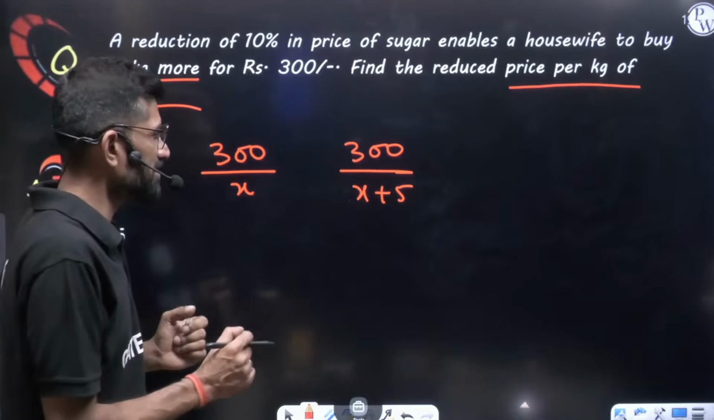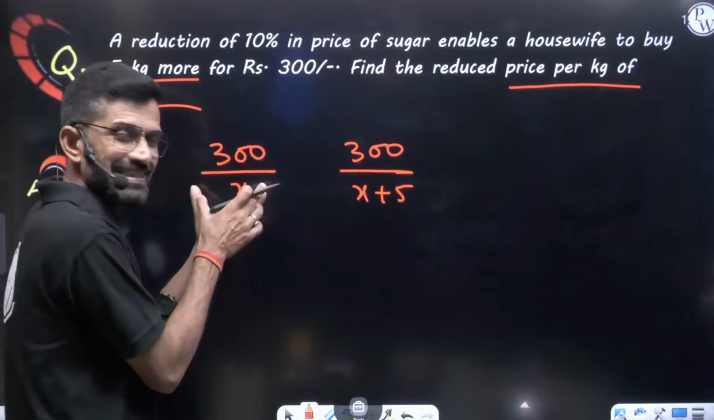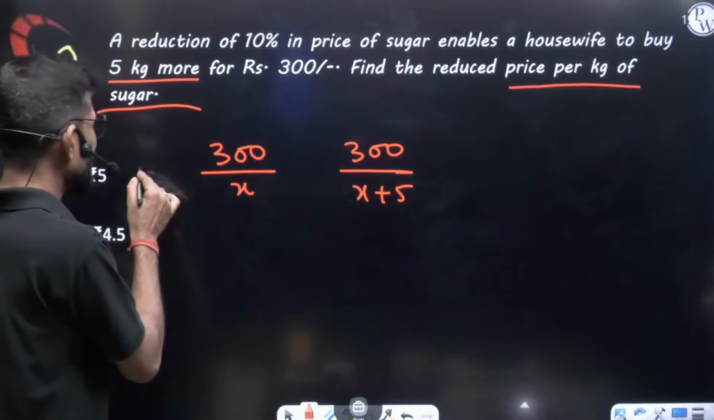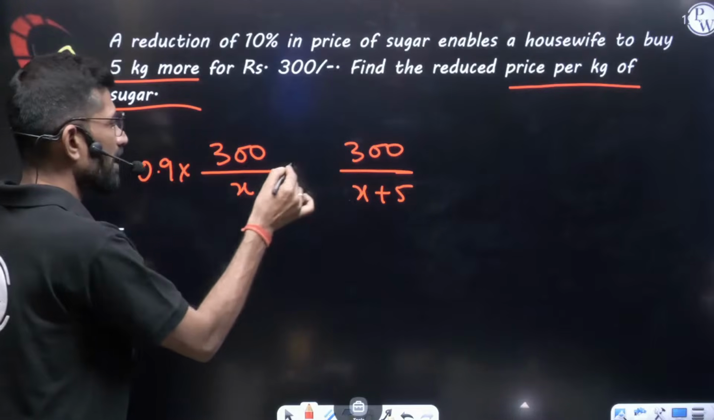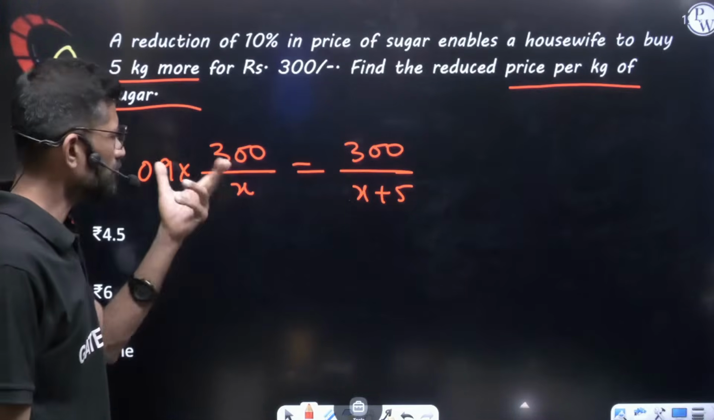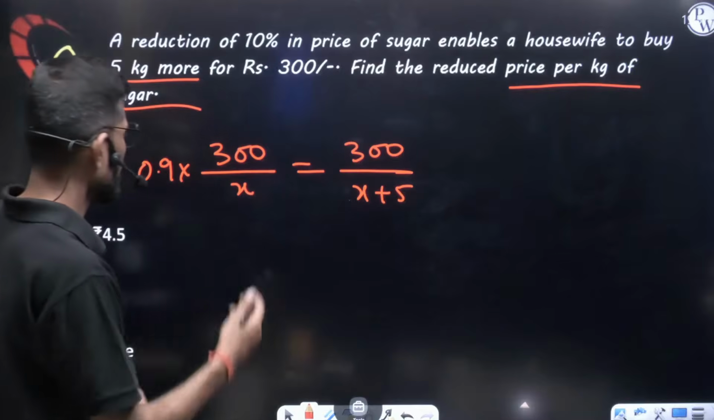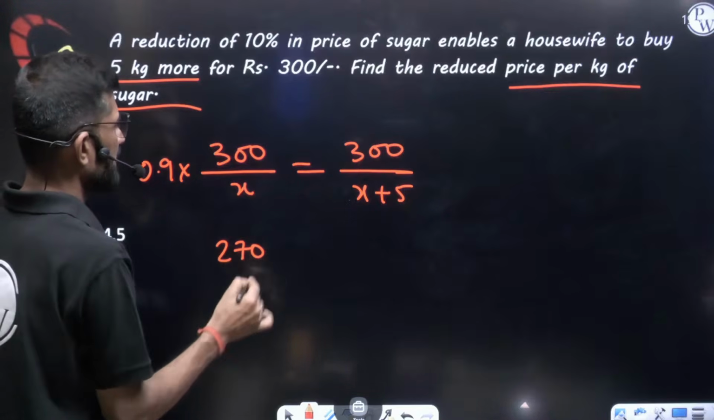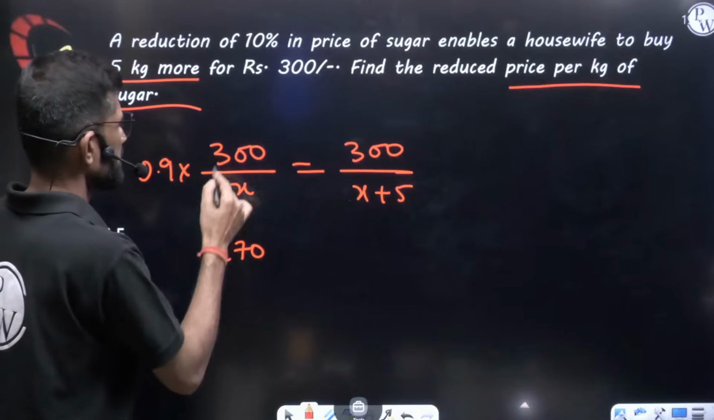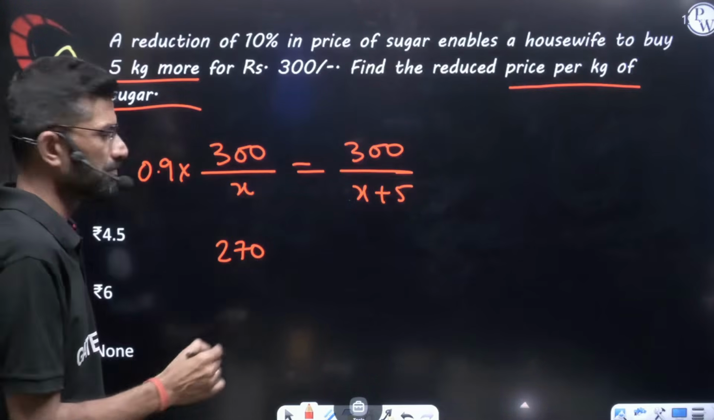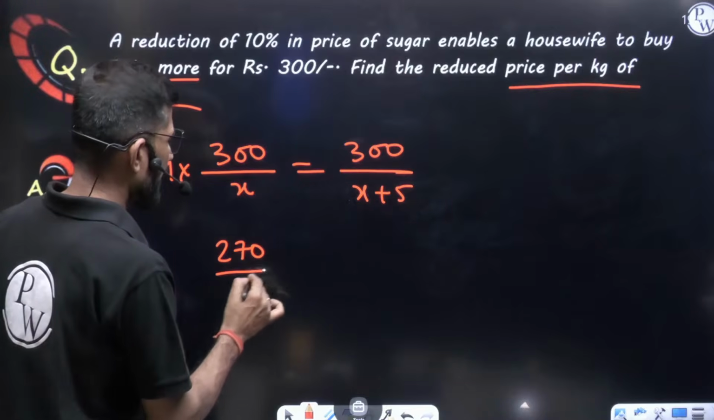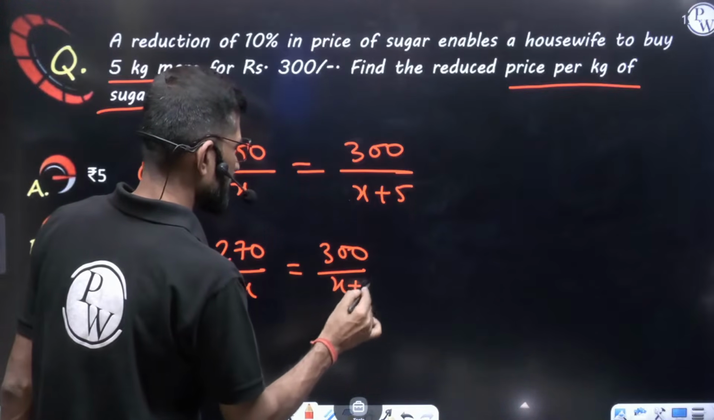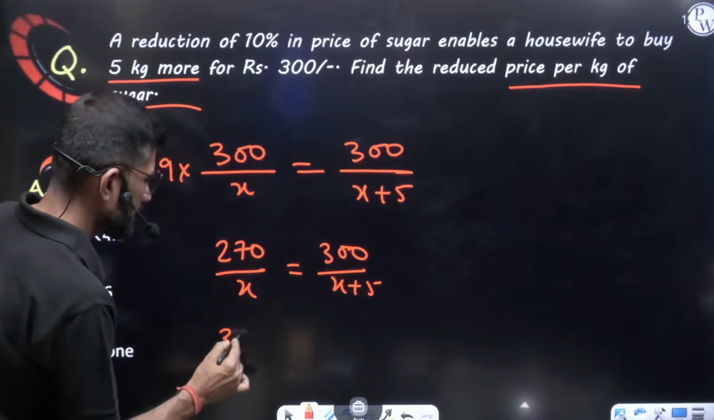Okay, let us understand the equation. In this rate, a 10% reduction is done, so 90%, means 0.9 of this value, is equal to this. Let us sort it out and find the x value. 9 3s are 27, means 270, and one 0 is gone for the decimal. So 270 by x is equal to 300 by x plus 5. Let us sort it out.